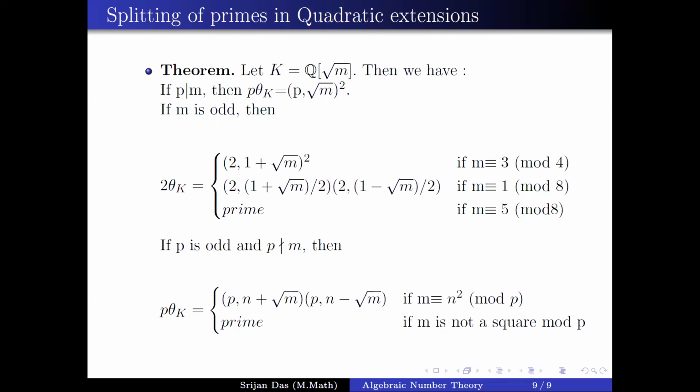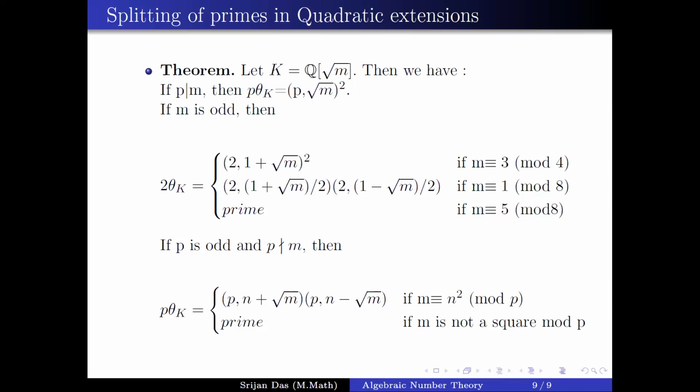And of course 2 is contained in (2, 1 plus root m), which is a prime ideal, and 2 is also ramified. So there is only one possibility, that 2 must be (2, 1 plus root m) whole square. There are no other possibilities. Similarly, for the second case, if m is congruent to 1 mod 8, now if the prime is not ramified, that's why ramification is very important.